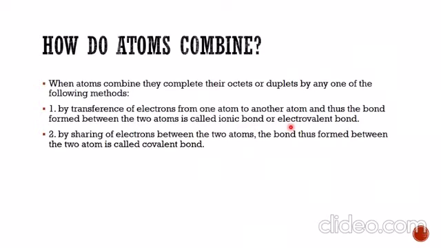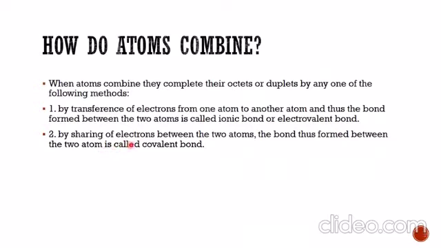So the bond which is formed by the transference of electron is the ionic or the electrovalent bond. In this, one atom loses the electron and another atom gains the electron. So such type of bond is known as ionic bond or electrovalent bond.